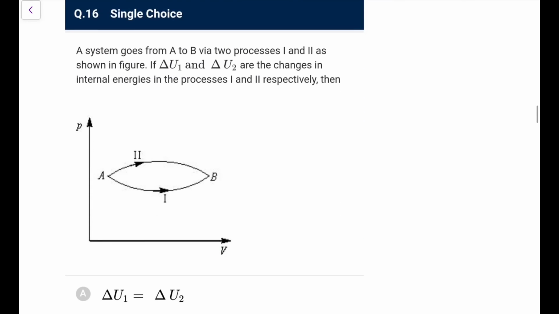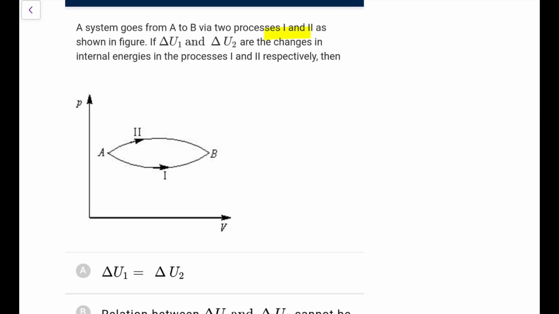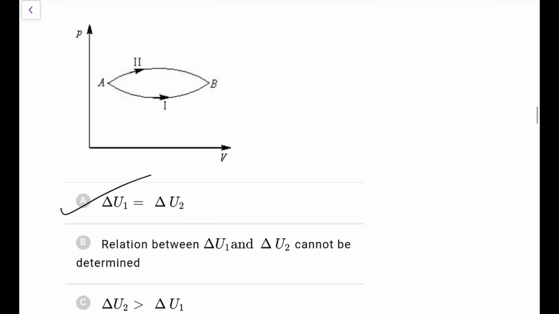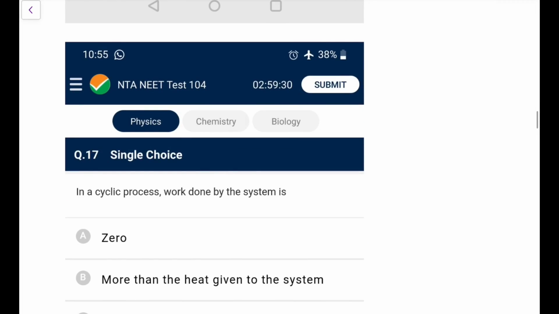A system goes from A to B via two processes 1 and 2. The changes are delta U1 and delta U2. That doesn't matter, because you know it is a state function. The delta U will be the same. That's the easiest one you can have from thermodynamics.